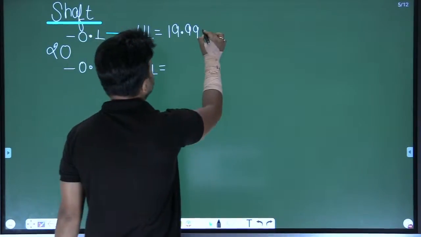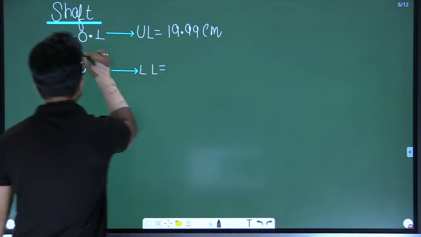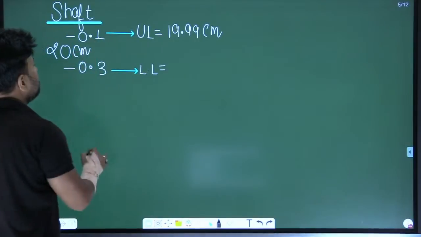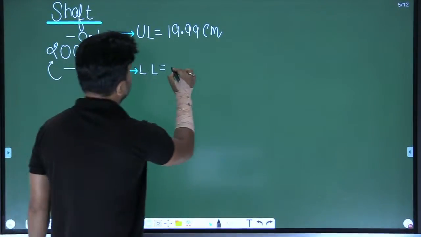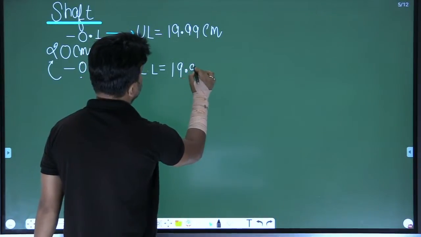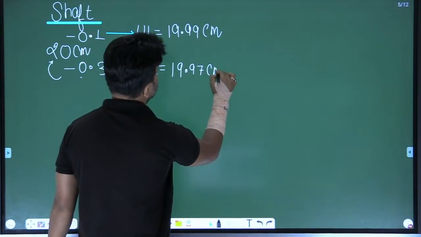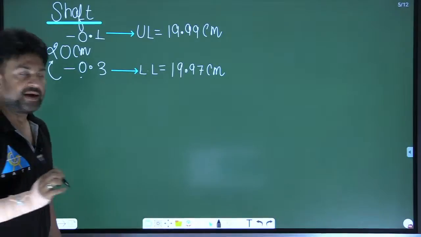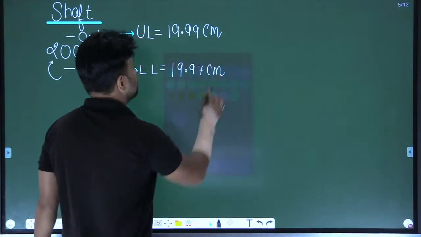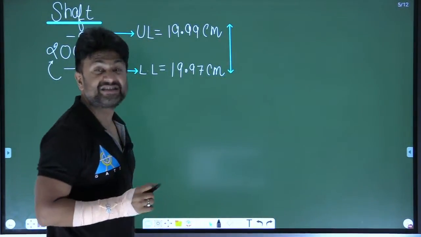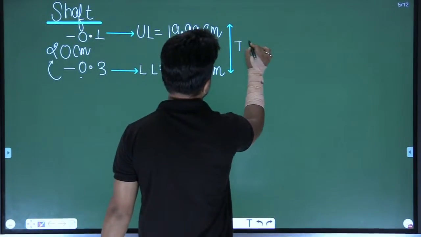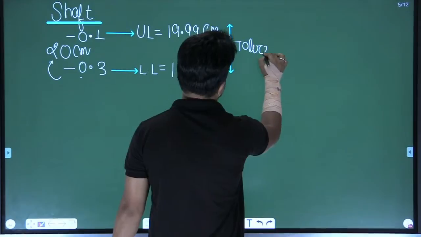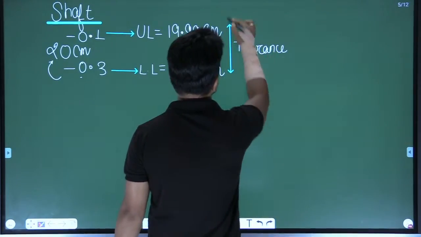If you're taking the dimension in centimeter, then you take it in centimeter. This is the lower deviation. If you apply it on the basic size, then you will get the minimum size, that is 19.97 centimeter. Am I clear? So it is the acceptable zone where you can accept the product. What is the range of this zone? This is known as tolerance.